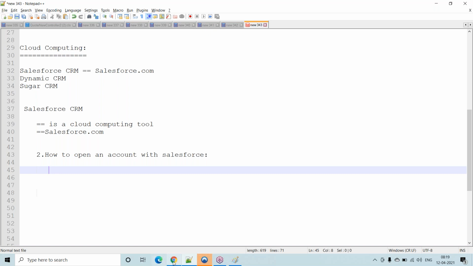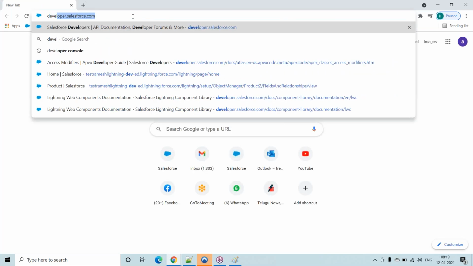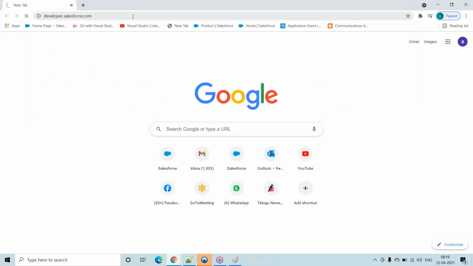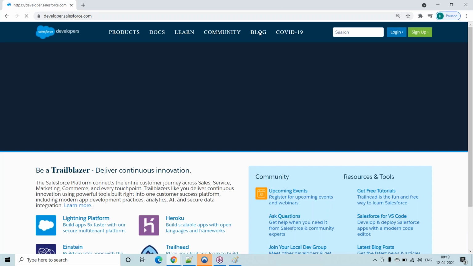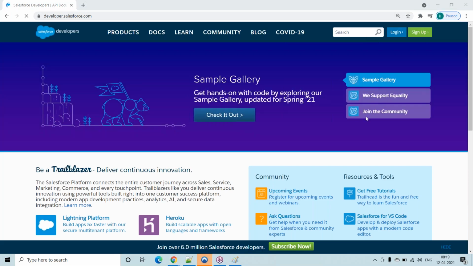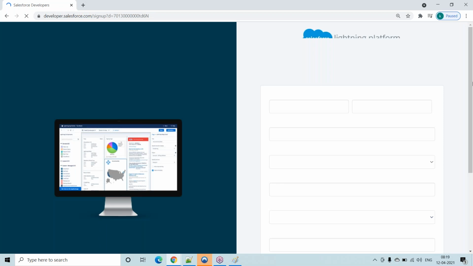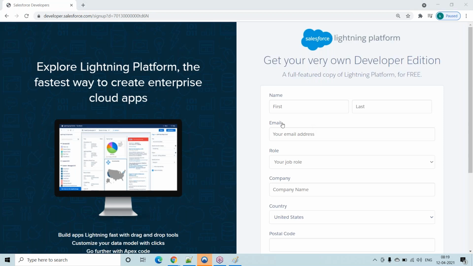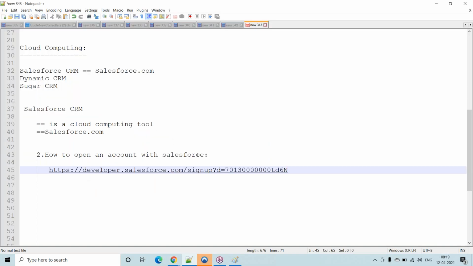How to open an account with Salesforce: this is the URL, developer.salesforce.com. Okay, now go here, click on sign up, and click on this link. You will just go and open an account with Salesforce by using this particular link.